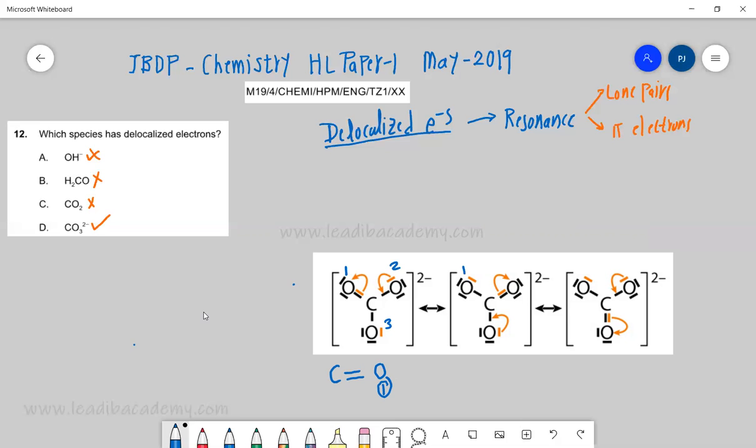Now in this structure the double bond is between carbon and oxygen number 2, and in the third one, oxygen number 3.